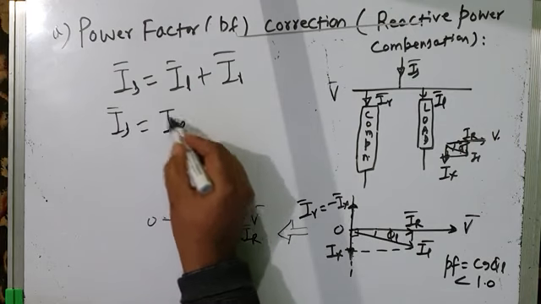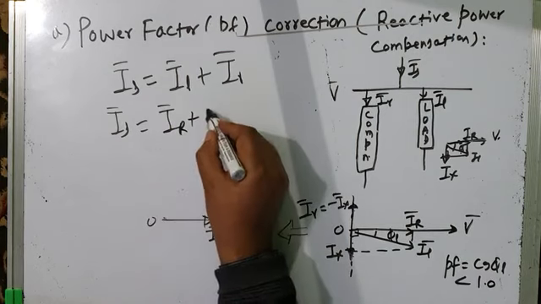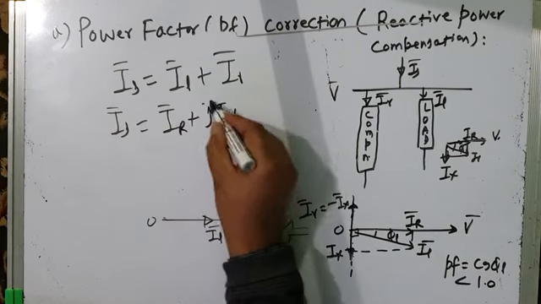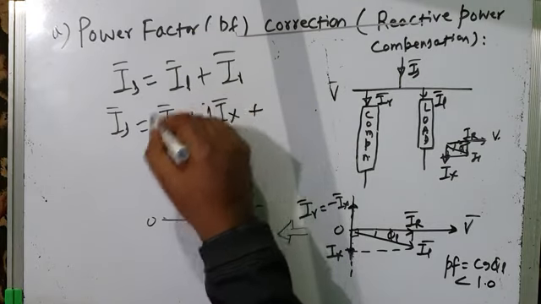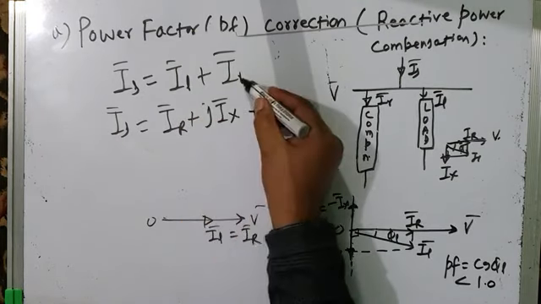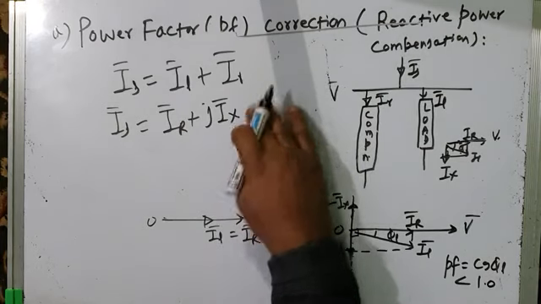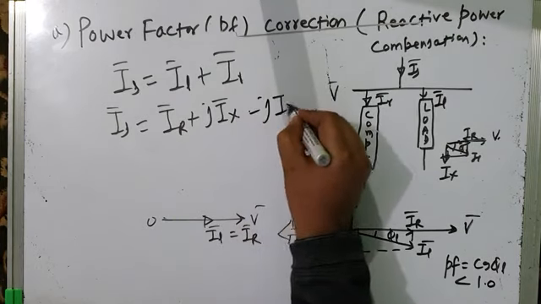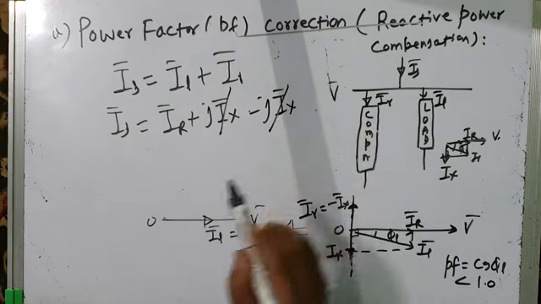Just a few moments back we proved that load current has a resistive component or in-phase component, and a reactive component or quadrature component. So this is the source current. This is the load current, IR plus jIX. And what is I gamma? I gamma, as we wrote a little while ago, is minus jIX. It is equal and opposite to this. So plus jIX and minus jIX cancel.